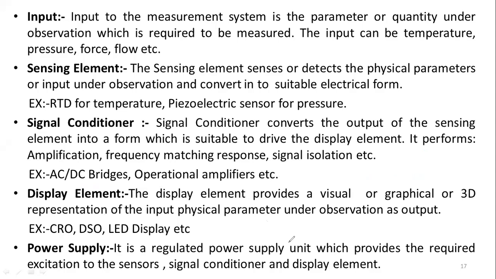Next one, display element. What is the operation of the display element? All of you know that one. You may use a calculator. In the calculator, there is a digital display. In the analog watch also, it is there. It may be LED, LCD, CRO, cathode ray oscilloscope, DSO, digital oscilloscopes, we are going to call that one. LED displays are there. They are going to display the value or whatever the desired value is there. Display the output, we are going to call that one.